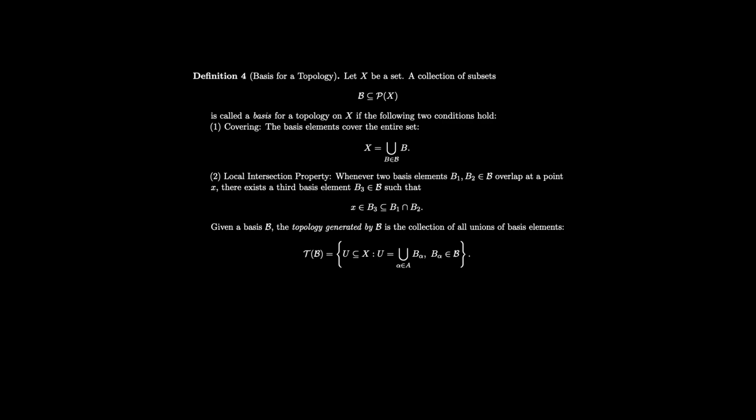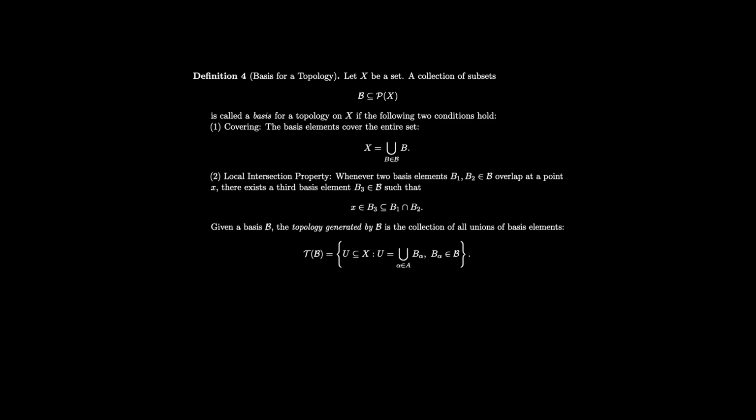Second, whenever two basis elements overlap at a point X, there must exist another basis element sitting entirely inside that overlap and containing that specific point X. In other words, this means the basis behaves consistently under zooming at any point in the space.